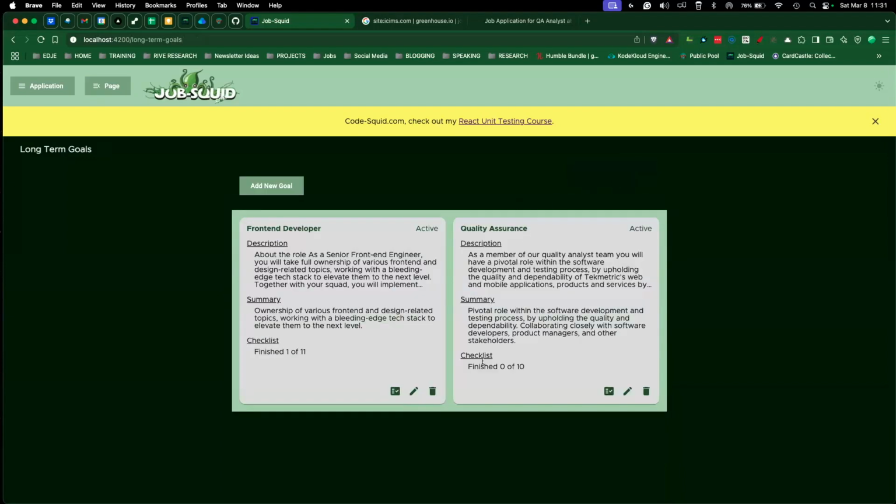As we come back and look at this, you can see that on the front-end developer, notice it went back into order. The inactives will be on the end of the list. They're separated, okay? So it's only the active ones first. But it shows me how many finished I have on my checklist.